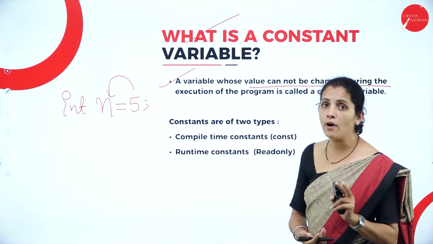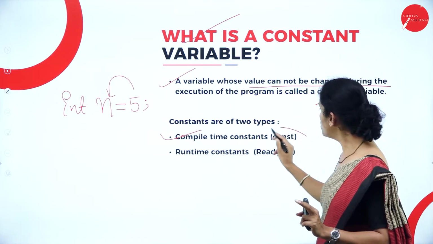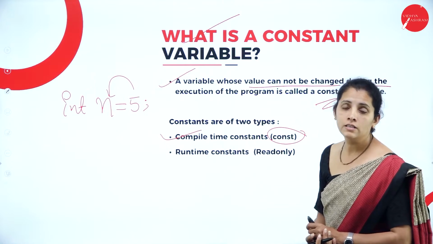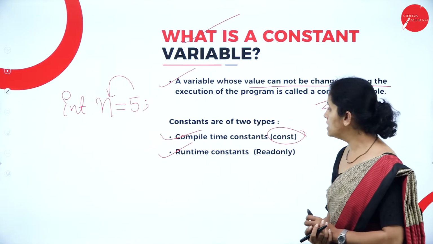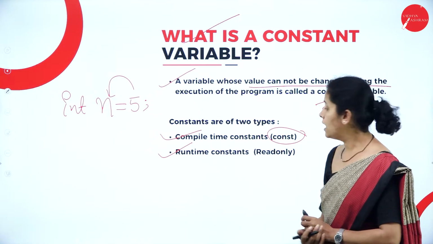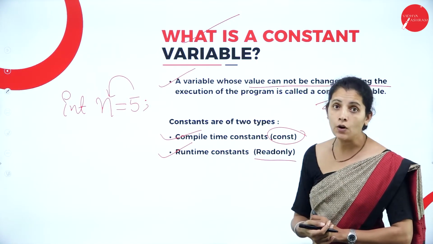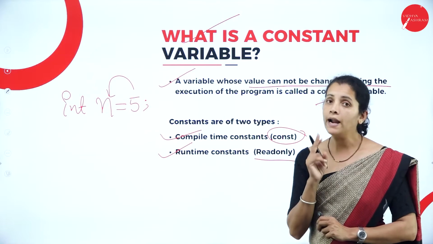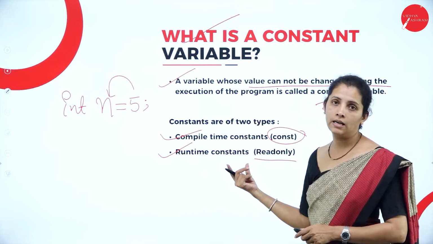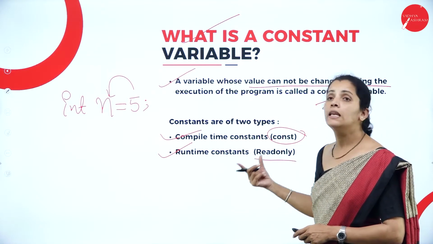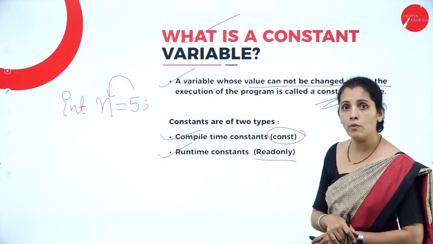There are two types of constant: compile time constant, also known by the word const, and another type, runtime constant, which is called readonly. So dear student, the constants are classified into two types: one is runtime and another one is compile time. Now let's discuss the types of constant one by one.